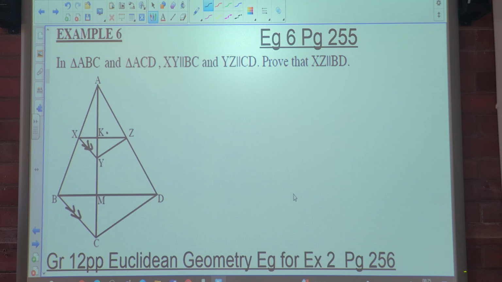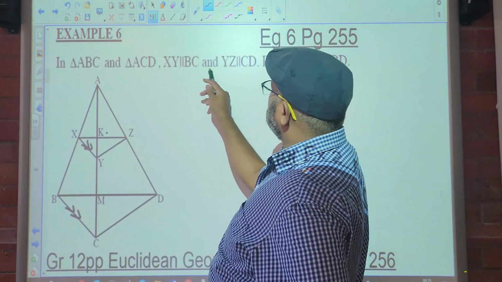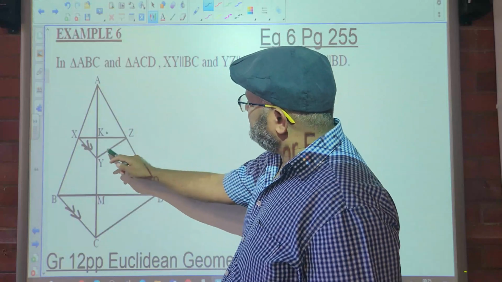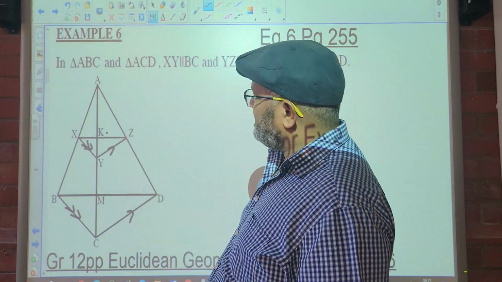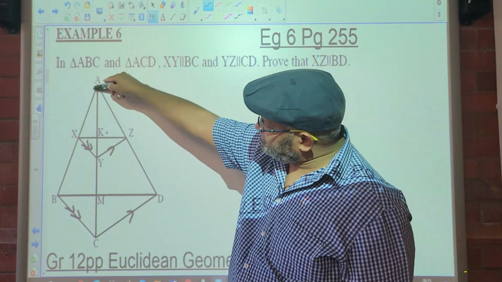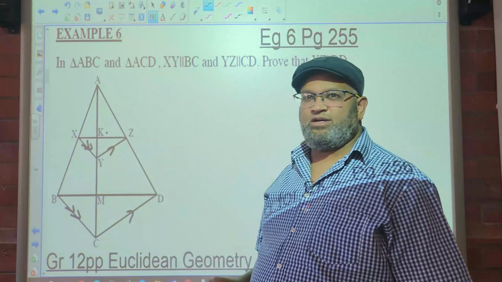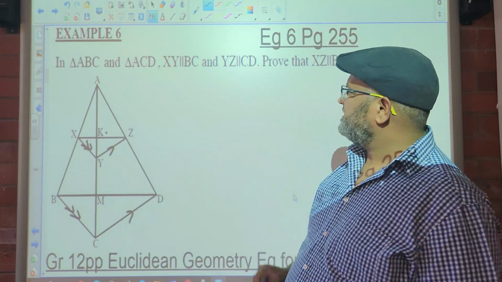You see that, people? Then we are told that YZ is parallel to CD. If those lines are parallel, what do we know? AZ over ZD is equal to AY over YC. Proportionality theorem. Can you see that? And these variations.